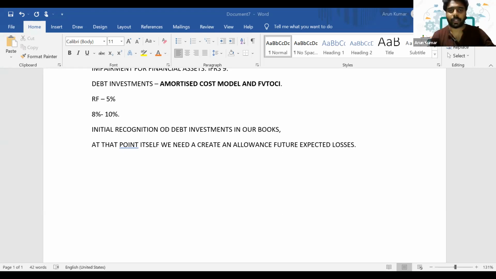From that debt investment, there will be a difference between what we actually expect and the real cash flows, isn't it? So at the initial recognition of a debt investment in our books, at that point itself, we need to create an allowance for these future expected losses. Clear?